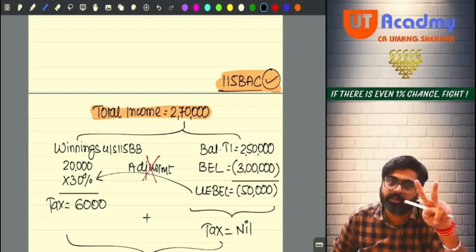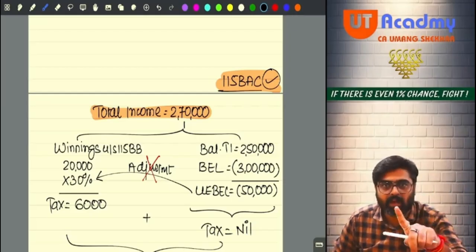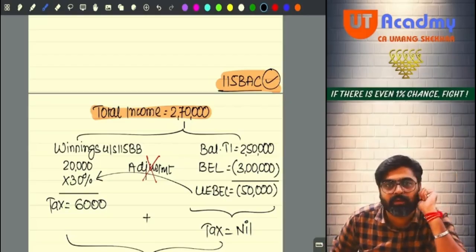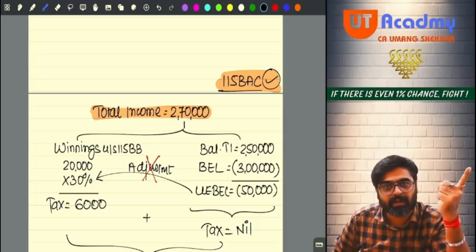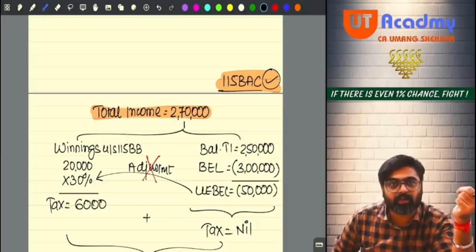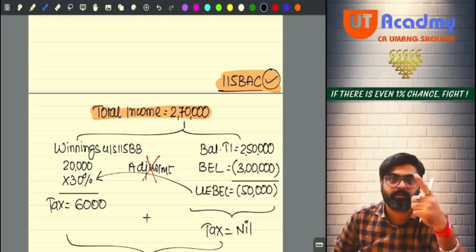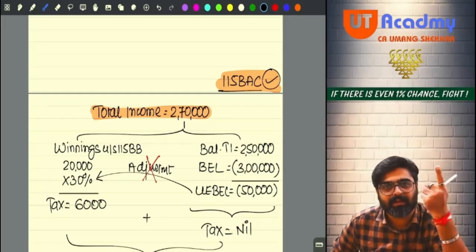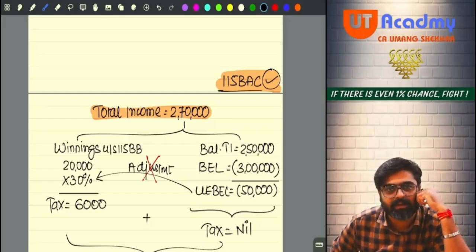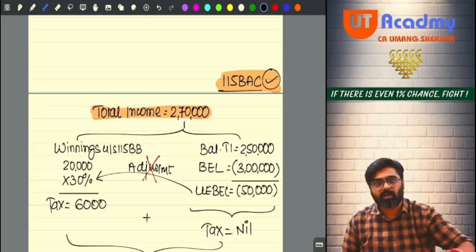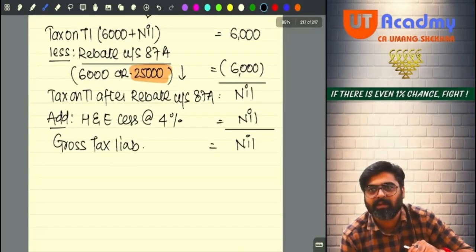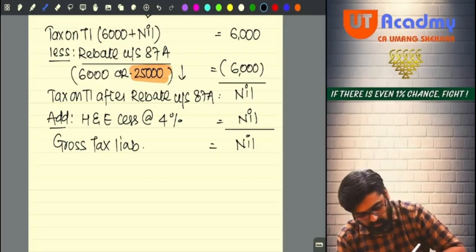So if your winnings is 20,000, definitely in your hands you would not have received 20,000, you would have received 14,000 only. 6,000 would have been deducted as your TDS. So 6,000 plus 14,000, 20,000 you are supposed to show taxable, which is the gross amount. But don't you think from that 6,000 TDS would have been deducted? So from your gross tax liability, the TDS you always take as a credit. So what you will do?